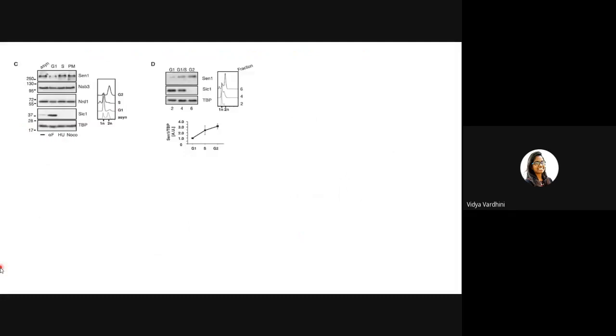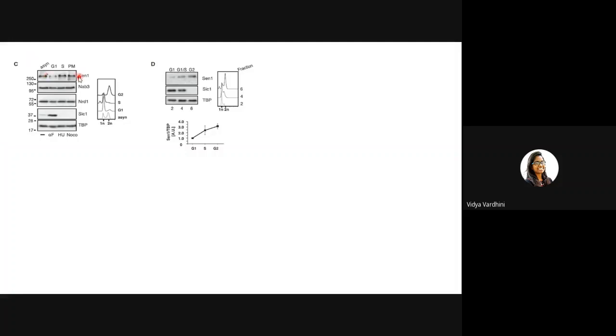And then now here, there is a possibility. I was speaking about these cells which had the SEN1 tagged with MYC at the C terminal, right? So it is probable that the C terminal is undergoing partial proteolysis in G1, and that is why we are seeing reduction in the MYC expression. So to eliminate that, what they've done is they made an antibody against the N terminal of SEN1. So initially we were looking at the C terminal, now we are looking at the N terminal.